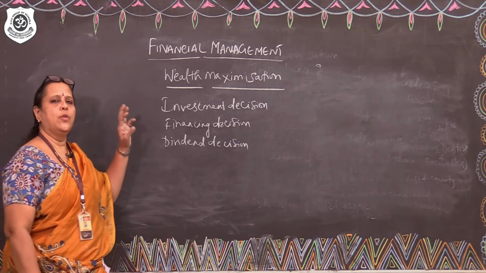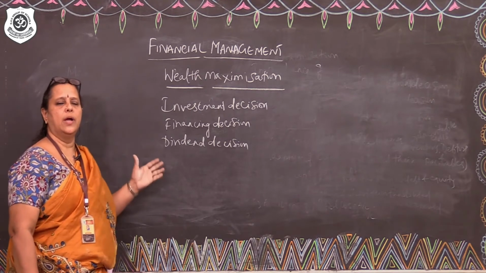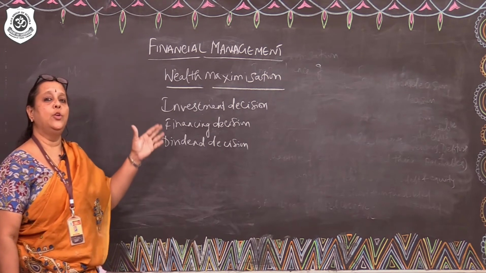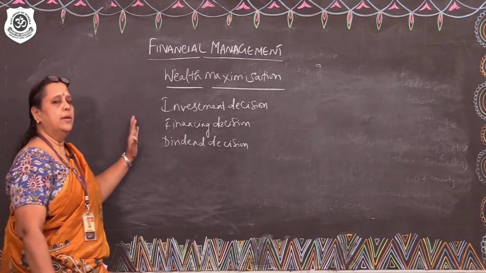The composition of securities chosen should be such that the equity shareholders stand to gain ultimately by the decision.